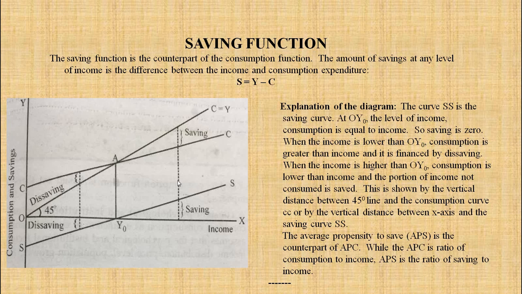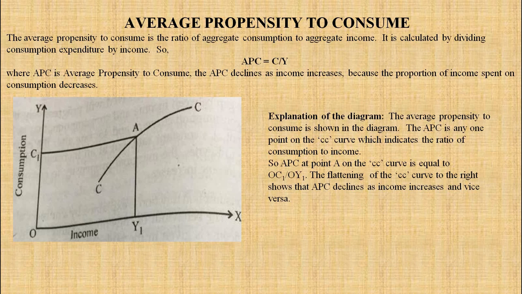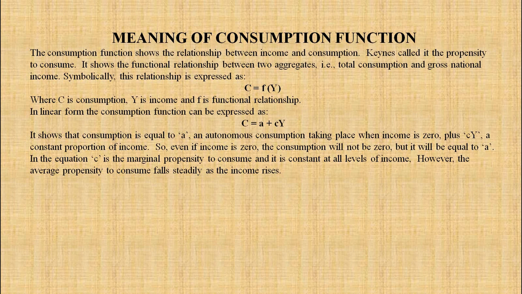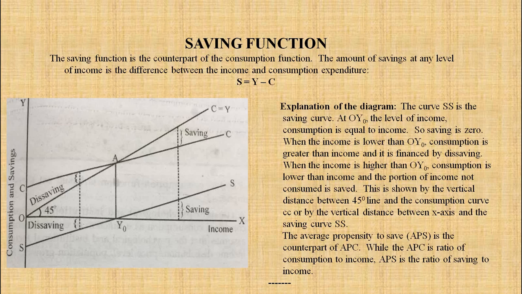So when the question will be asked, explain consumption function, then you have to show all these points, that is marginal propensity to consume, average propensity to consume. First you have to discuss about the meaning of consumption function, then average propensity to consume, then marginal propensity to consume, and consumption function. 3 diagrams are important over here.